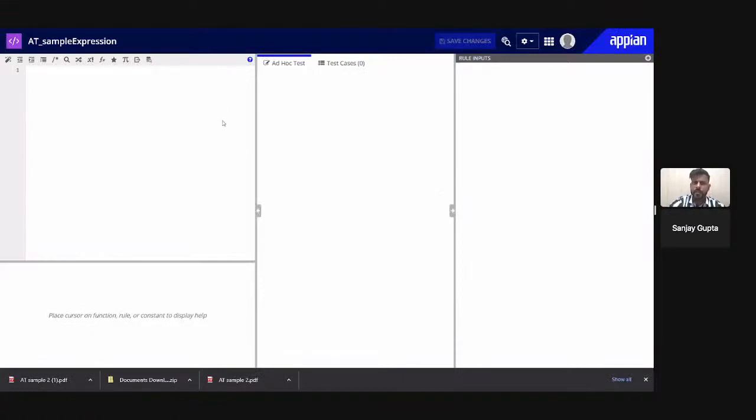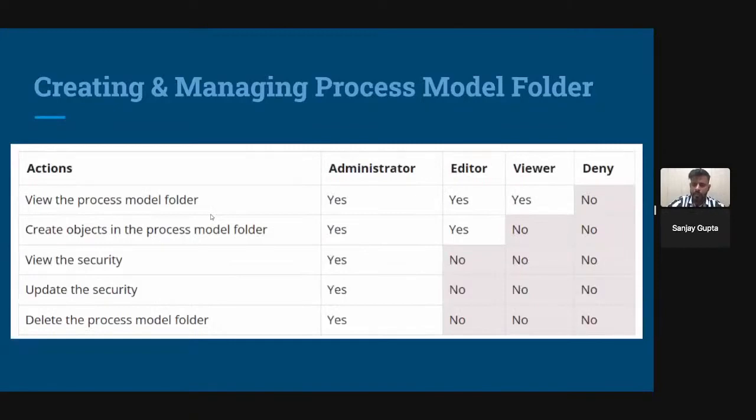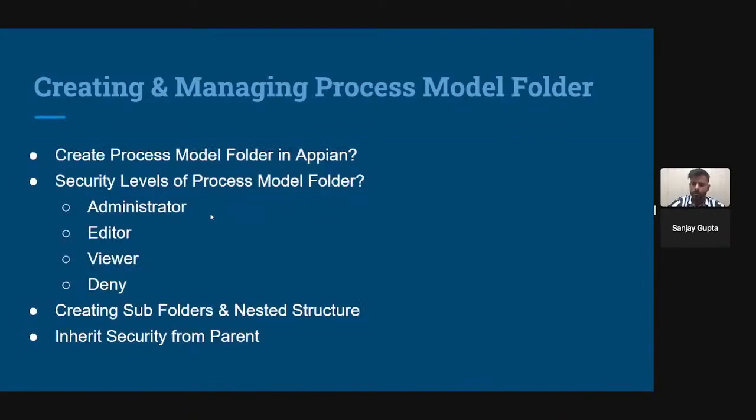Similar to the process model folder as well, we can create child folders or we can move process models from one folder to another. We can move the folders out of the application, or we can just remove the folders from the application. So it works similar to the rule folder. So these are 4 types of folders that we have in Appian.